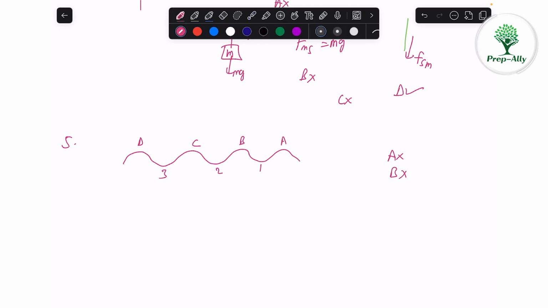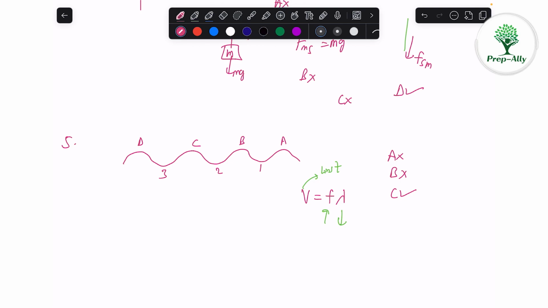So B is wrong. If Derek starts moving the ball up and down quicker, then the distance between A and B will decrease. So we know v is equal to f lambda. v is the speed of the wave in water, which is fixed. Now, if we increase the frequency, that means if we are moving up and down quicker, frequency will increase. That means lambda will decrease. The wavelength will decrease. That means the distance between A and B will decrease. So option C is correct.